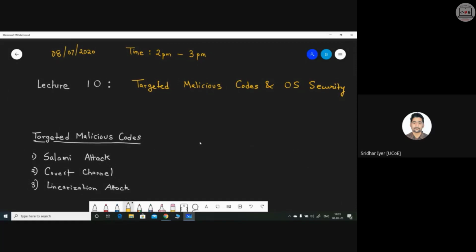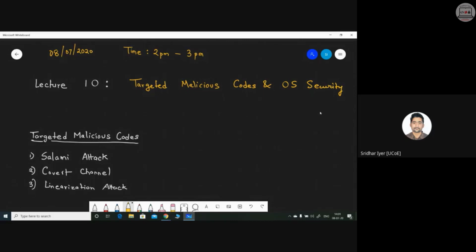We have already seen salami attack in the past. I'm just going to give you some quick case studies on salami attack. Then we will see what is a covert channel, and lastly, what is a linearization attack. These are the three topics which we have to cover in today's session, followed by OS security. We will complete these three topics and then quickly jump to the next topic, which is operating system security.